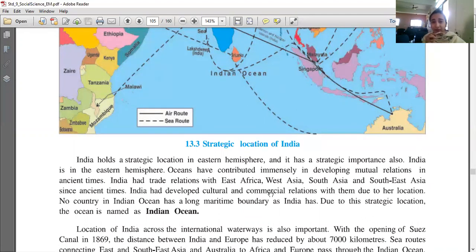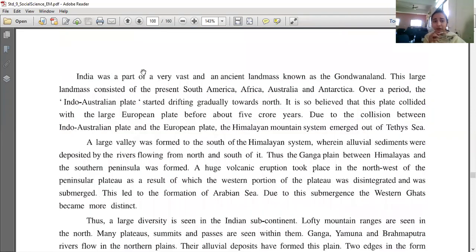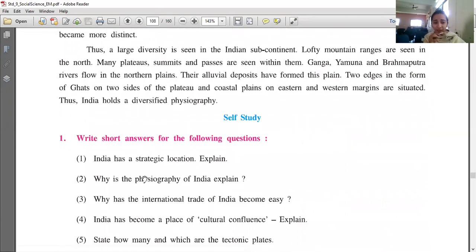Okay, you have to write every answer in your own words, no copying. You cannot copy, you have to write it in your own words only.